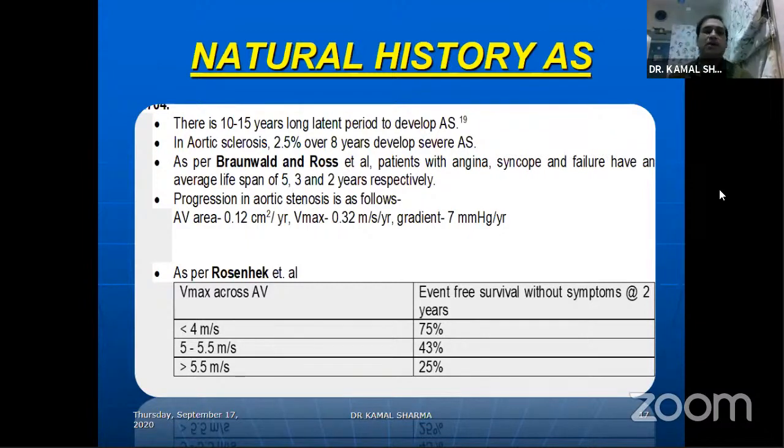Progression again varies, with a 1.2 centimeter square per year reduction in valve area, Vmax rising by 0.32 and gradient rising by 7 millimeters per year. In the Rosen-Hack series, when you look at the Vmax values, your 2 year survival in a patient whose Vmax was more than 5.5 is only 25%, which means to say if you have a very critical AS, 75% would be dead by 2 years once the AS becomes very severe or critical enough.